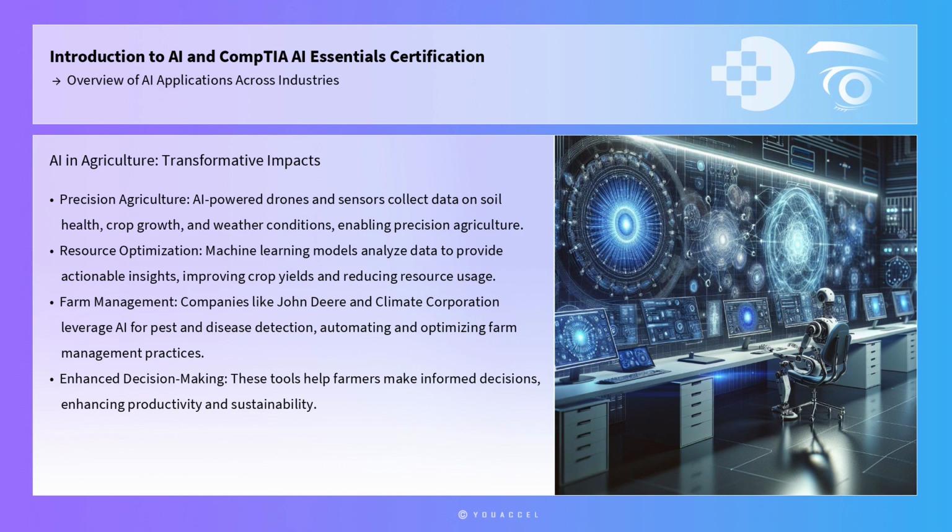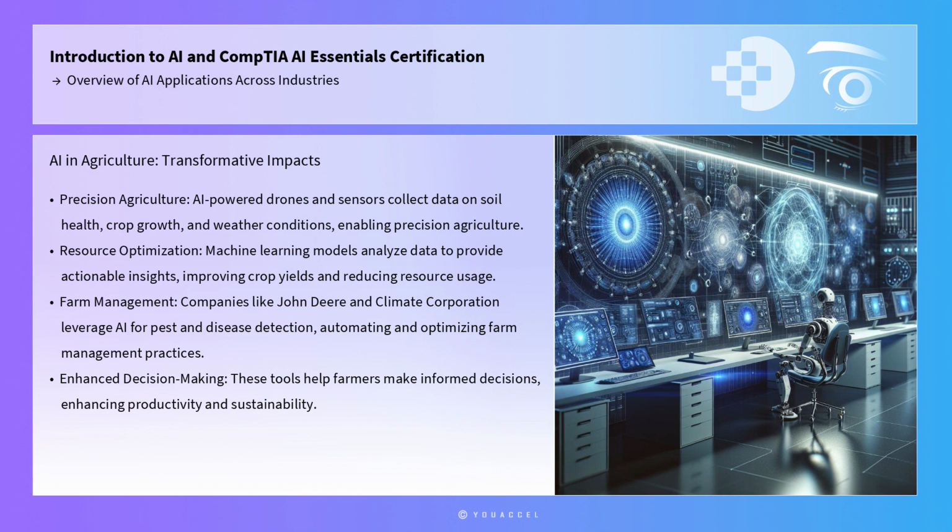In agriculture, AI enhances crop management, pest control, and resource optimization. AI-powered drones and sensors collect data on soil health, crop growth, and weather conditions, enabling precision agriculture. Machine learning models analyze this data to provide actionable insights, improving crop yields and reducing resource usage.